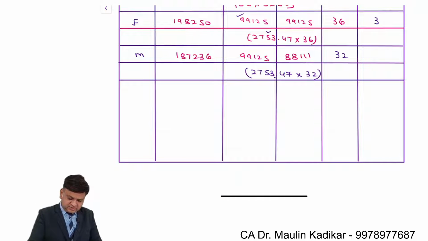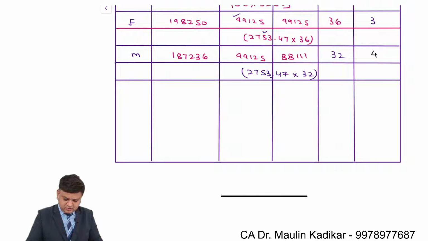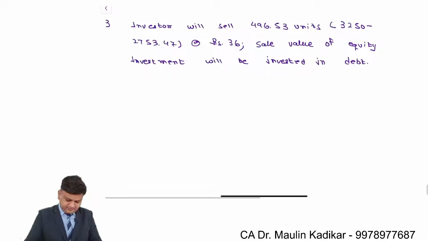So over here, just writing one more note, only for our understanding purpose.